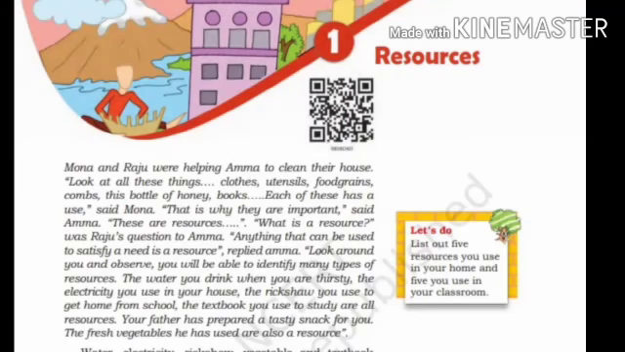Here is the story of Mona, Raju and Amma. They were discussing and cleaning their house. Mona said to them, "Look at all these things: clothes, utensils, food grains, combs, bottle of honey, and books. Each of these has a use." Amma replied to them, "That is why they are important." Now, Raju asked a question to Amma, "What is resource?" Amma replied, "Anything that can be used to satisfy a need is called resource."